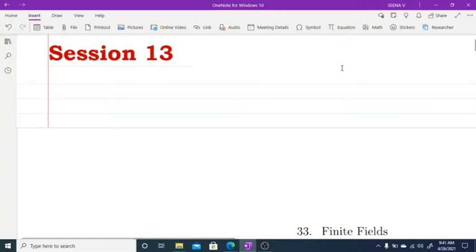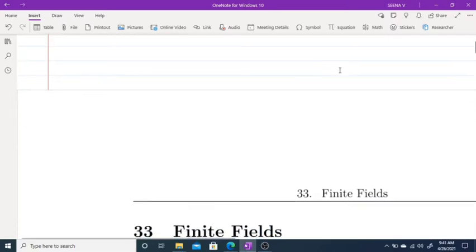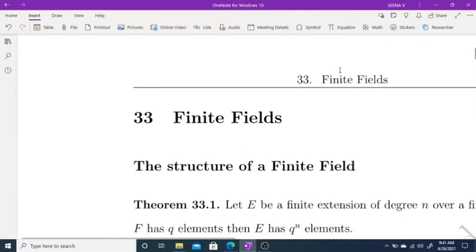Good morning. Today we are going to start our next module, the second module, and it consists of five sections. The first section is section 33 of our book, Finite Fields.